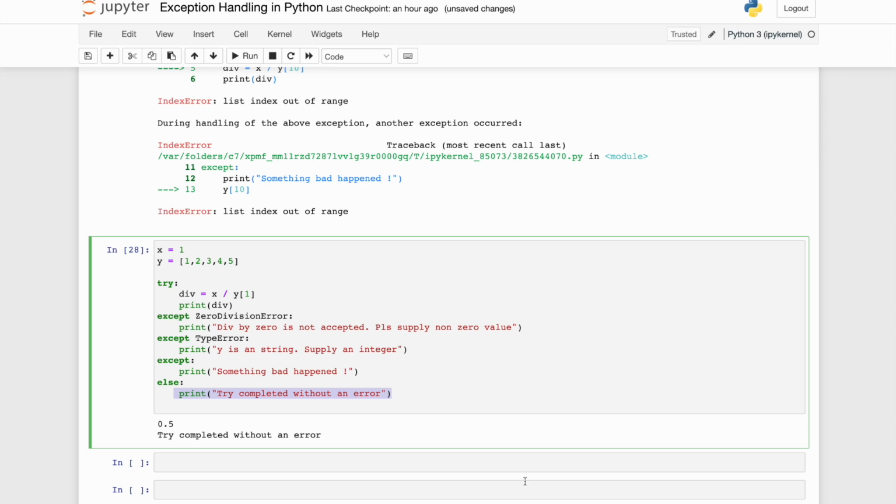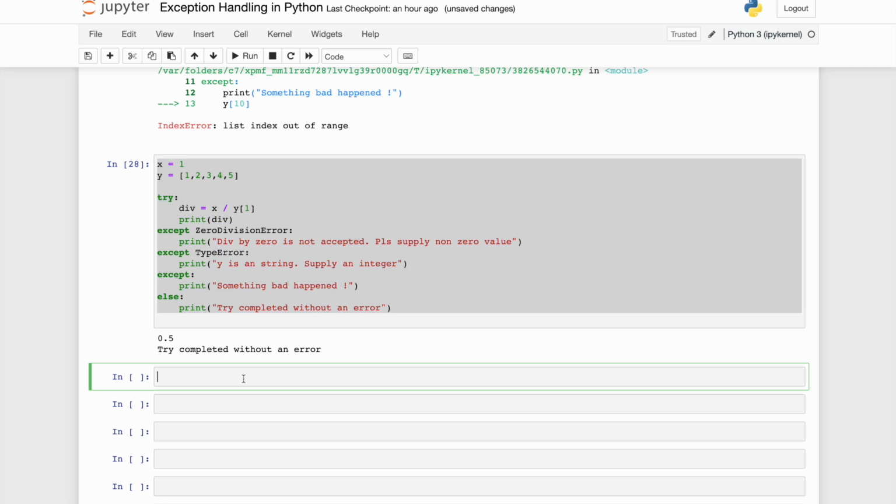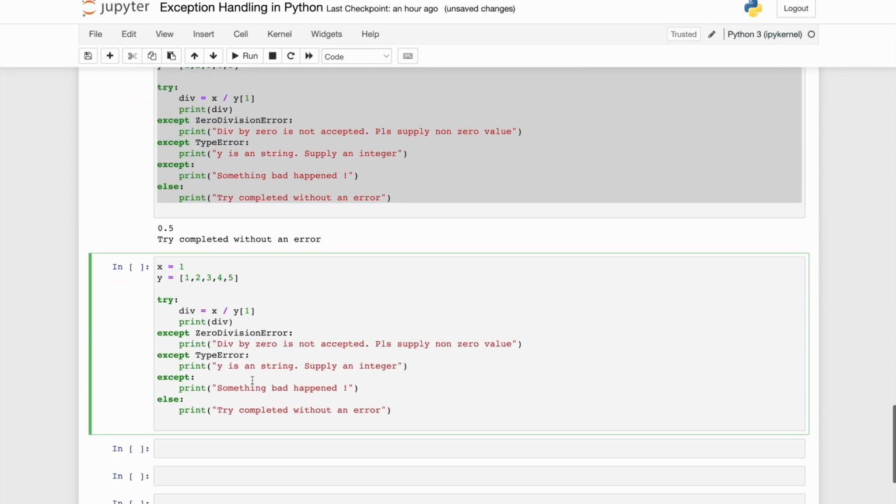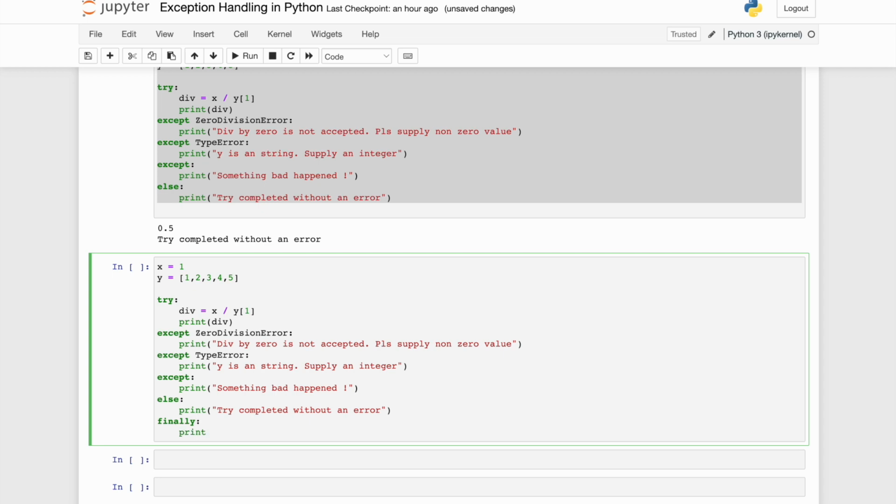Now let's try to put finally also over here, and then we'll see how to make use of it. I will do a print again to keep it very simple: let's close the program, exiting.